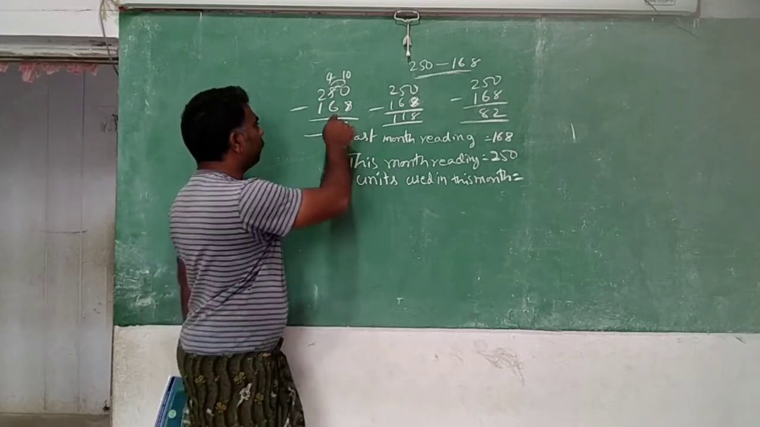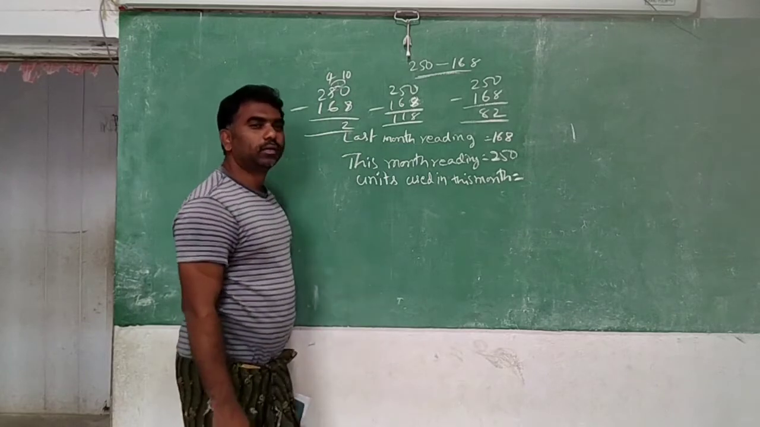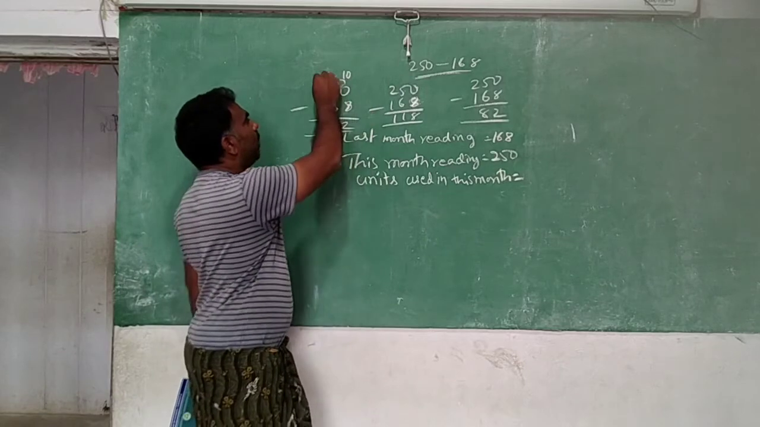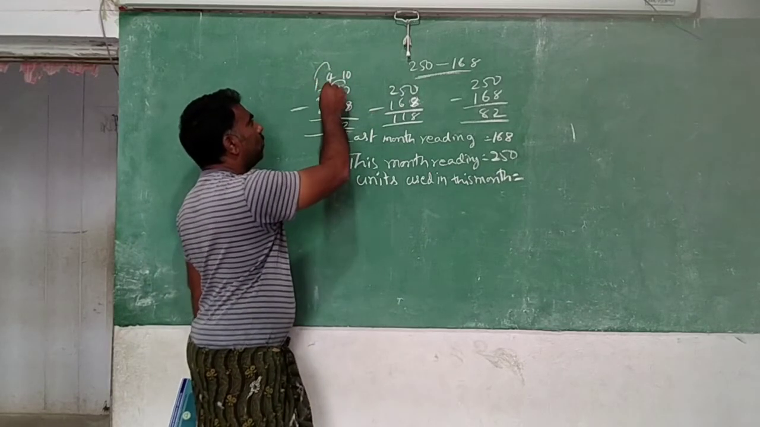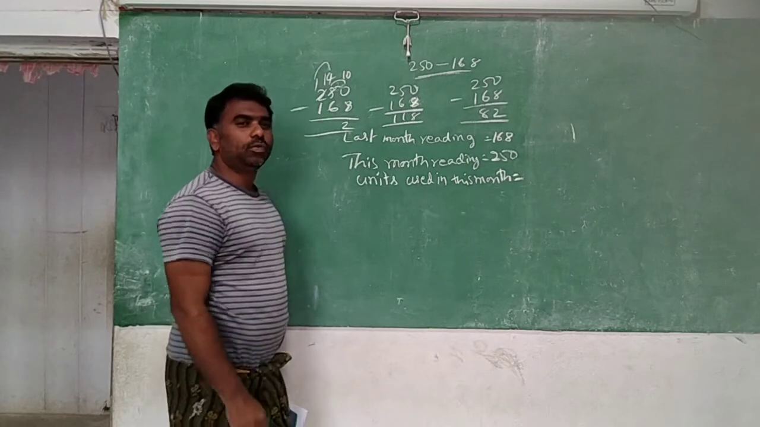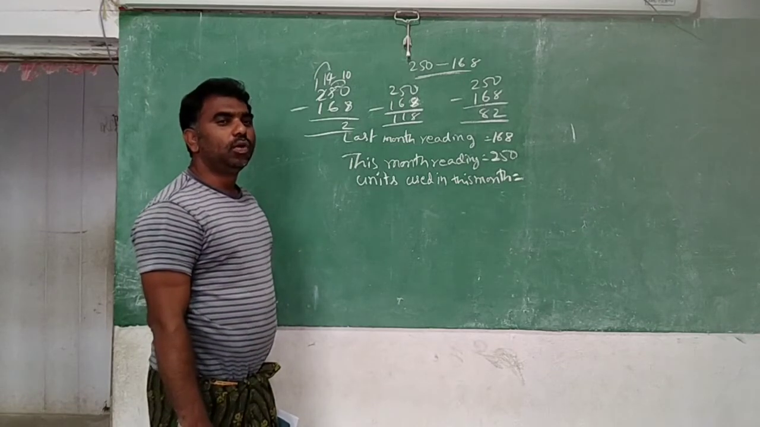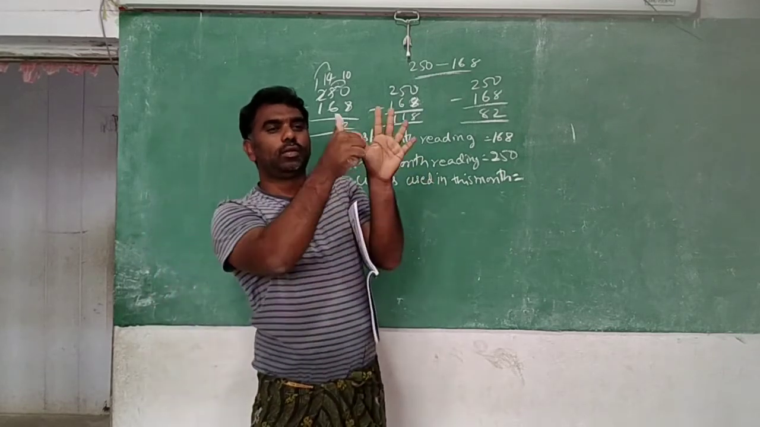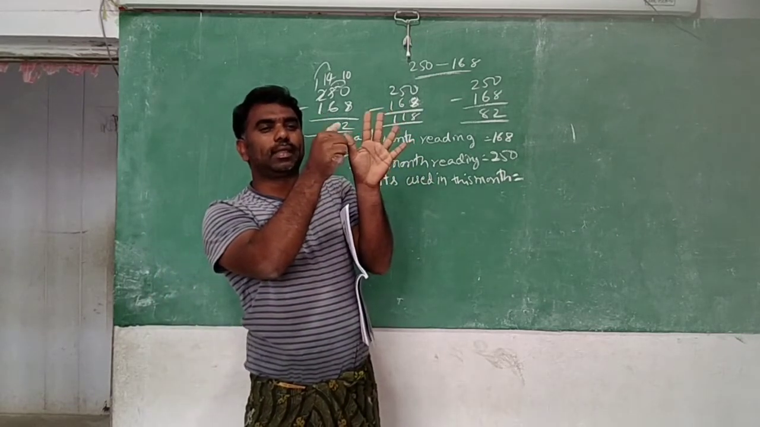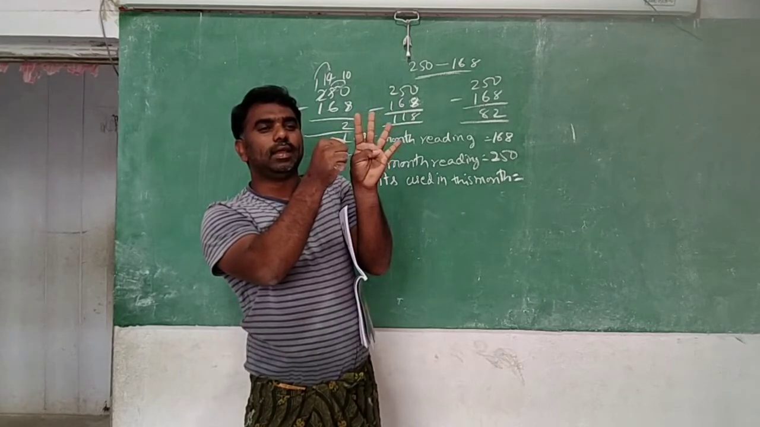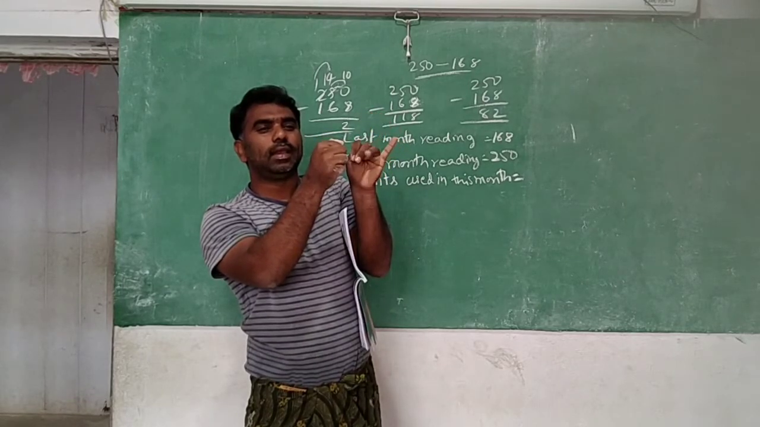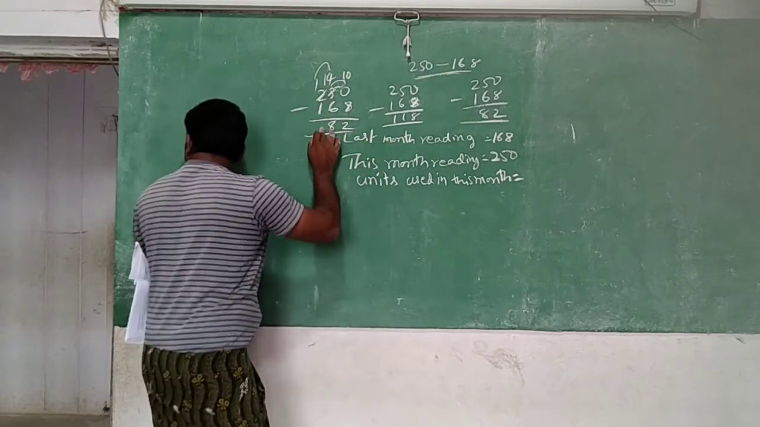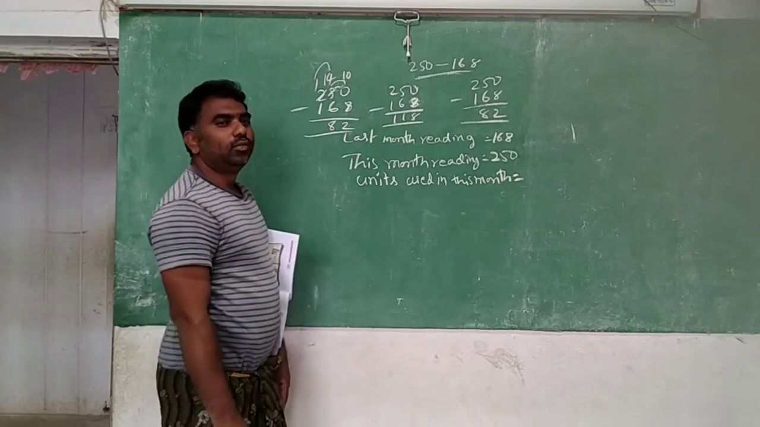Now, can you subtract the 6 from 4? No. So what should we do? We should take the borrow. Means 2 will become 1 and 4 will become 14. 14 minus 6 is 8. Then 1 minus 1 is 0. You don't need to write the 0.